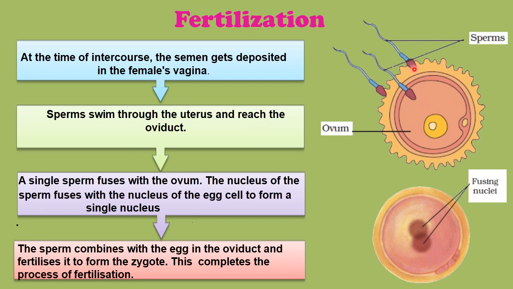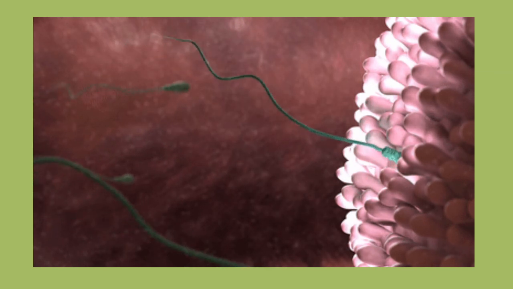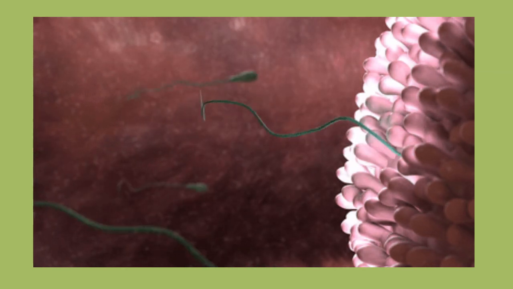The tip of the head of the sperm has certain special enzymes which will rupture, means छेद कर देंगे ovum में, so that the sperm can enter into the ovum for fertilization. So fusion of male and female gamete to form zygote is called as fertilization. So here you can see that the sperm will reach the ovum.